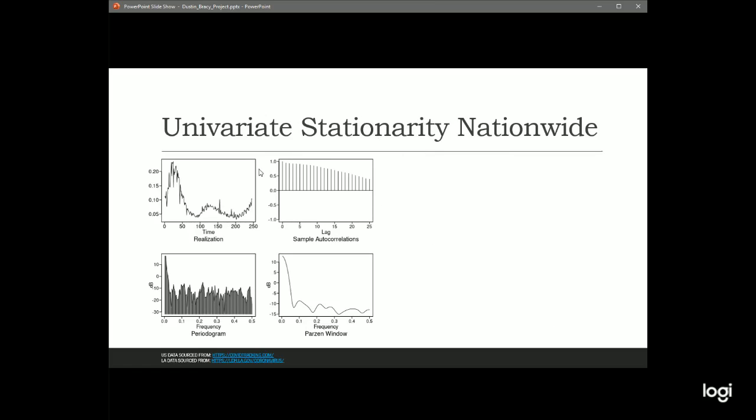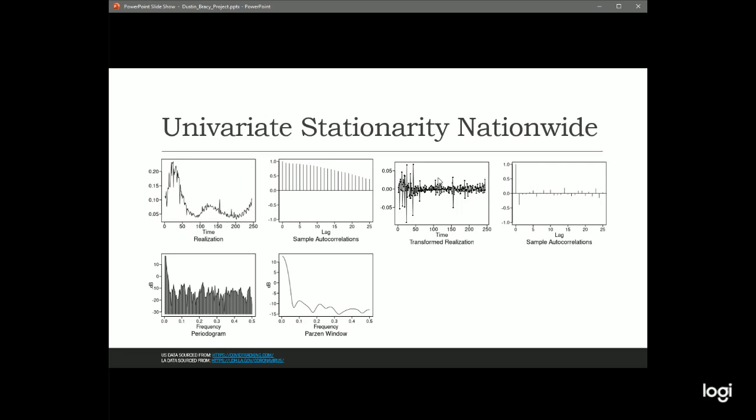All right, so let's look at the U.S. data. With this U.S. data, again, I don't see the strong peaks like I did in the Louisiana data. So this indicates that maybe this could be a stationary model. And I'm going to difference it.